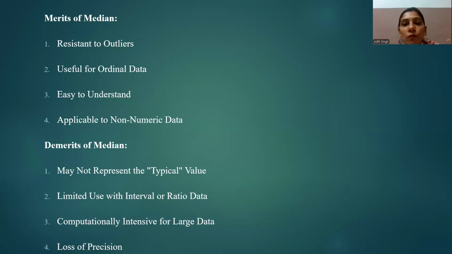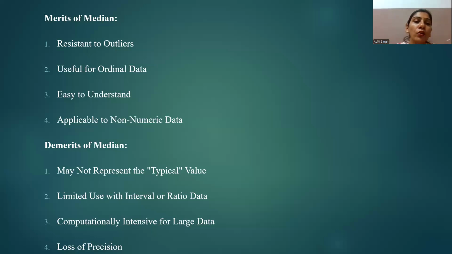Next is easy to understand. The concept of median is very easy, understandable and explainable. What we have to do in median is arrange all the data in ascending or descending order, and we can find the middle value very easily. So median is widely accessible to the audience, including those who do not have a statistics background.